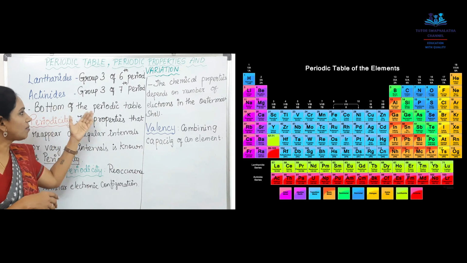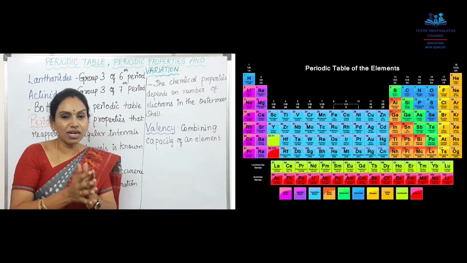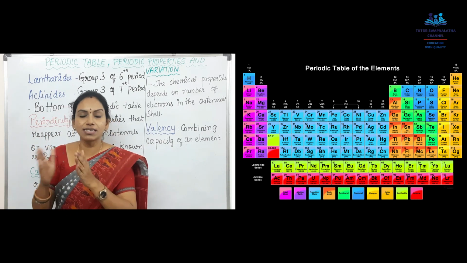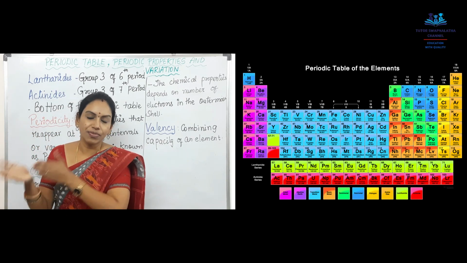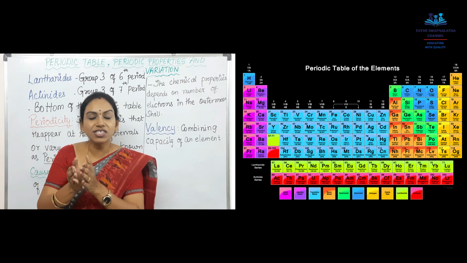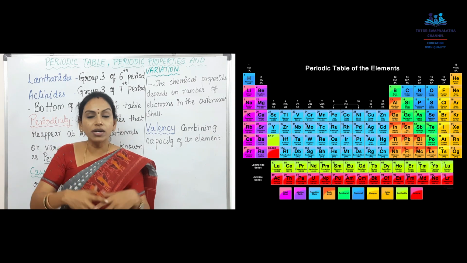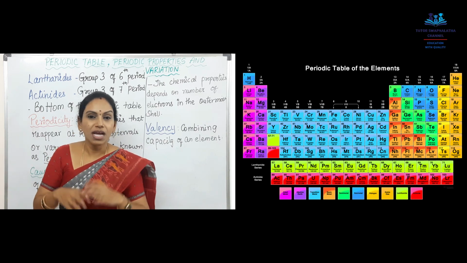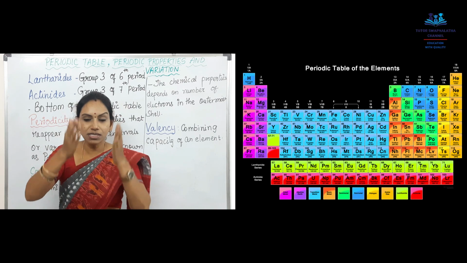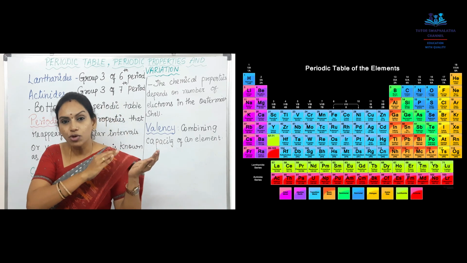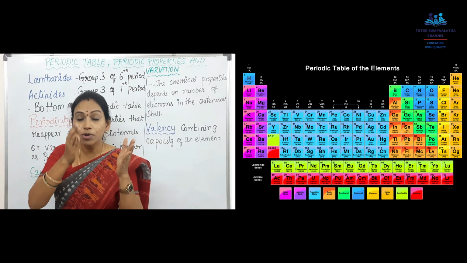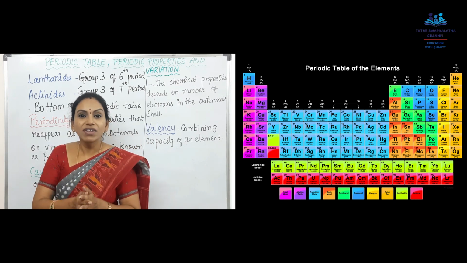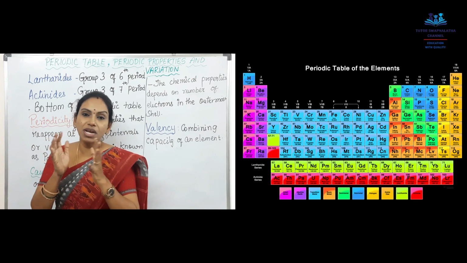Okay, that's all about the groups of elements. Next, a very important property is periodicity. Periodicity means variation. Variation in what? Its properties, either physical or chemical. Definitely, the elements in the same group, in the same column or in the rows, whatever it is, have either similar or dissimilar properties.